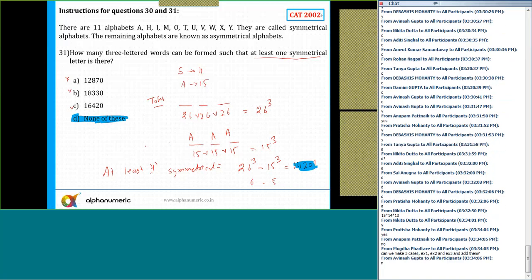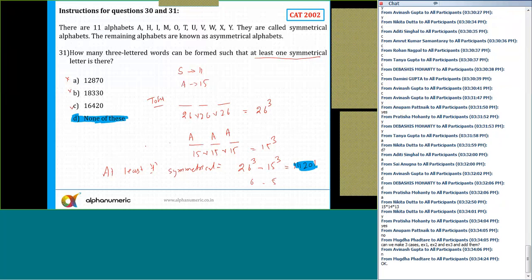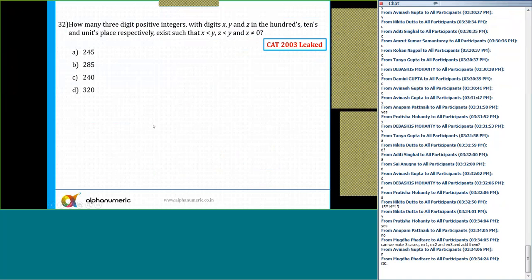Okay, Mugda is saying something. Let me see. Can we make 3 cases? Yes, you can make 3 cases and then you can add them. Yes, definitely. If I'm using exactly 1 symmetrical, or if I'm using exactly 2 symmetrical, or if I'm using exactly 3 symmetrical. Okay, Mugda, you'll get the same answer. All right. Now, question number 31 we have done.